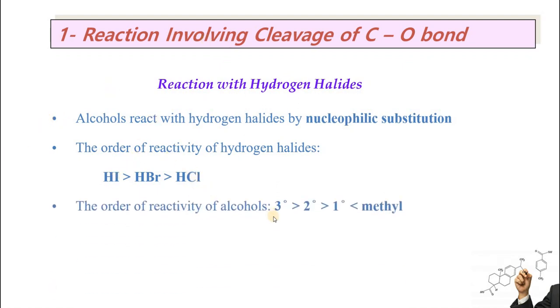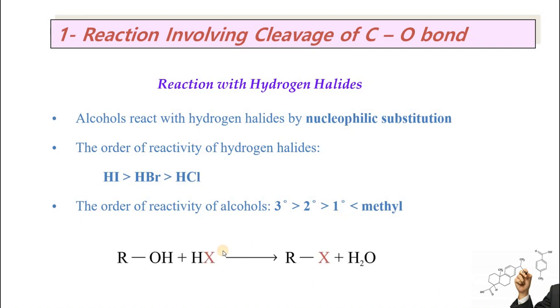The order of reactivity of alcohols is as for carbon-oxygen bond cleavage: tertiary alcohols will be most reactive, then secondary, then primary alcohols. Methyl alcohol, methanol, will be more reactive than other primary alcohols.